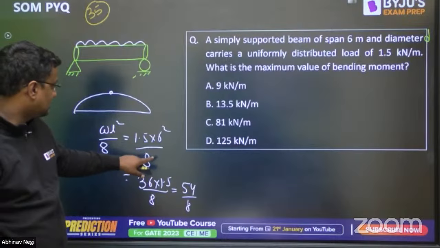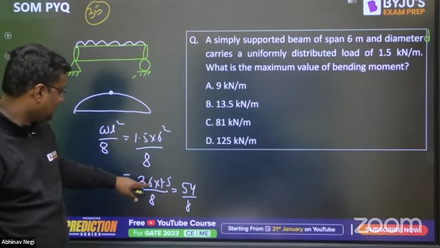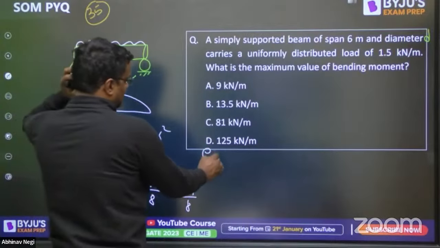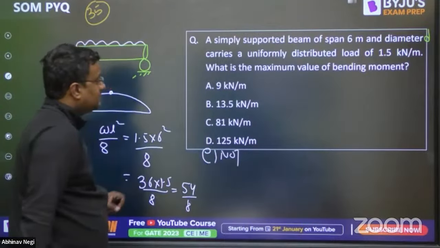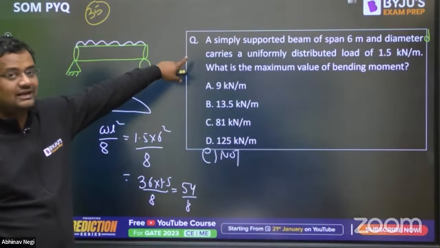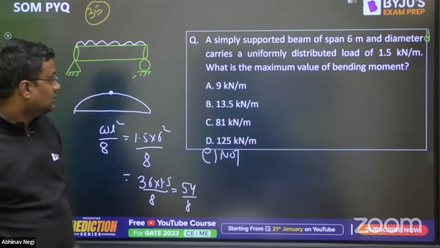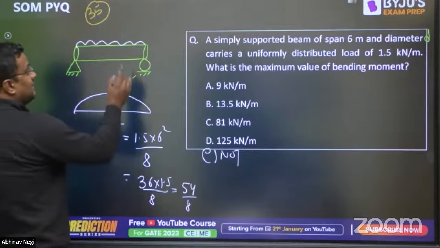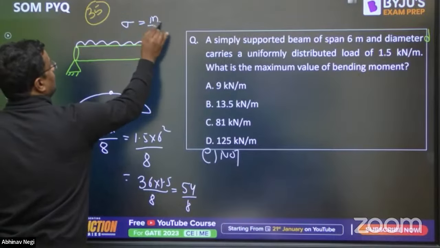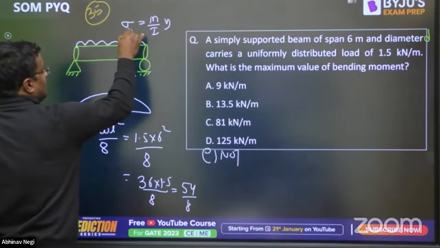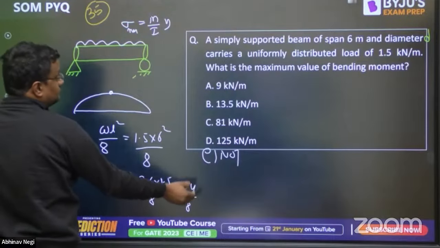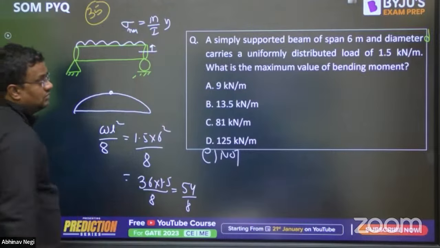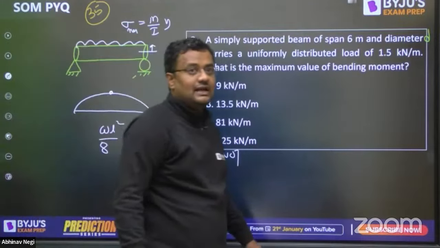WL square is 36, 36 into 1.5 is 54, 54 by 8. So this is the correct answer, and none of these options is there. This might be the bending stress. Then the diameter also has to be given, because the maximum bending stress will be M by I into Y. For sigma max, M will be maximum, I will be pi d4 by 64, and Y will be d by 2.